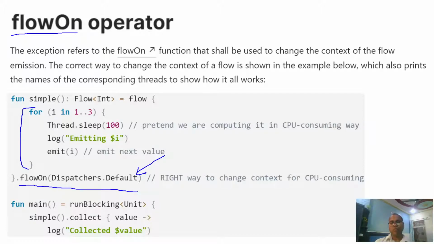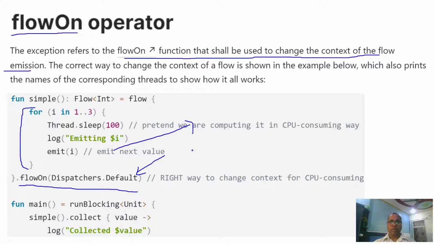The Kotlin standard library offers a different way. flowOn is a function that shall be used to change the context of flow emission. The data being sent, this execution code, can change to a different context.